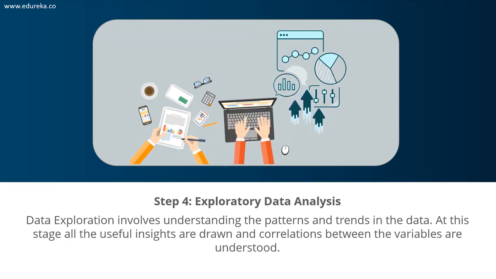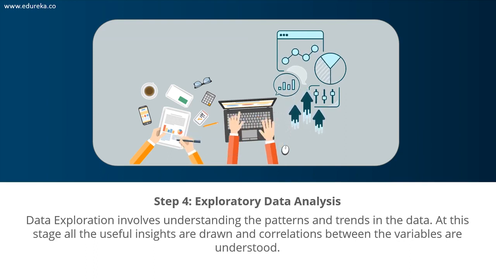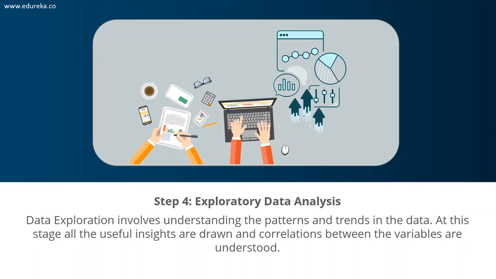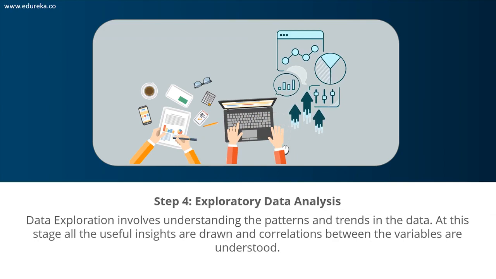For example, in the case of predicting rainfall, we know that there is a strong possibility of rain if the temperature has fallen low. Such correlations have to be understood and mapped at this stage. EDA is actually the most important step in a machine learning process because here is where you understand your data. You understand how your data is going to help you predict the outcome.